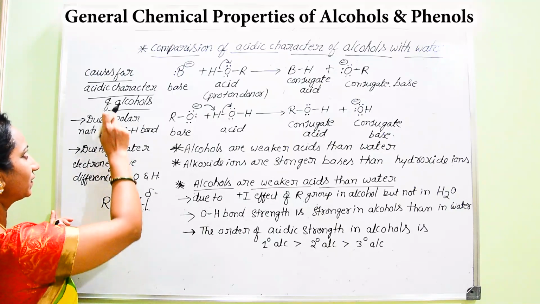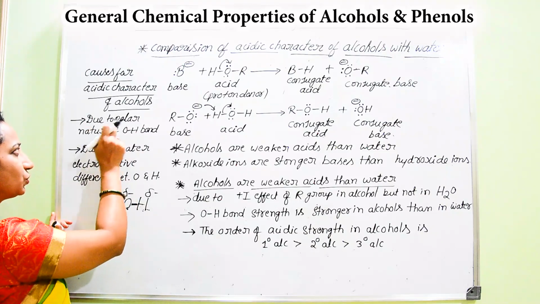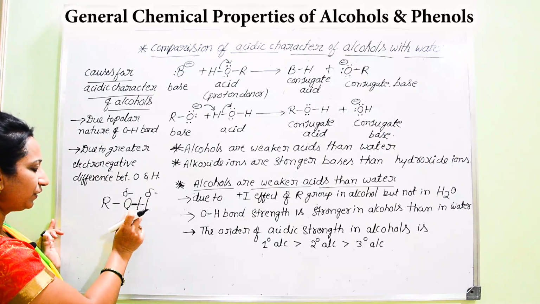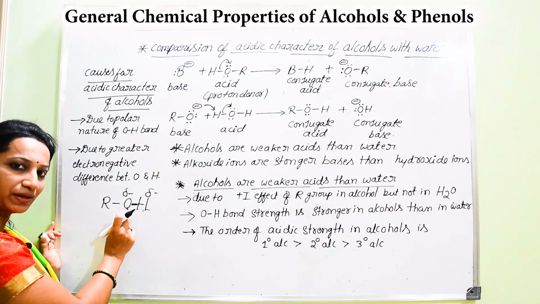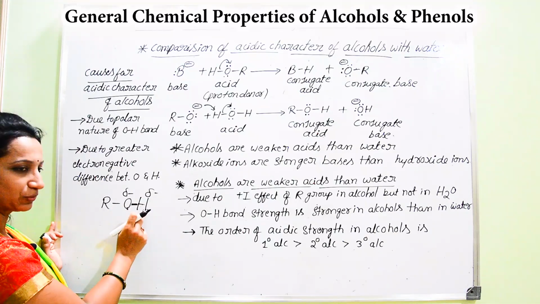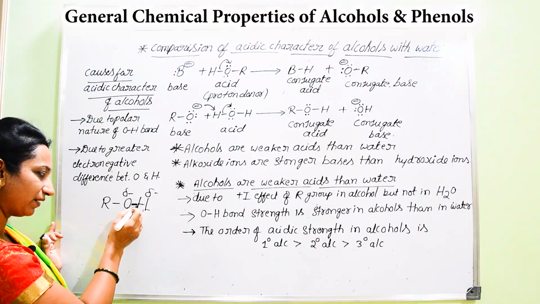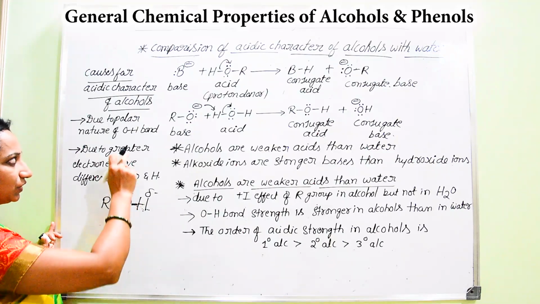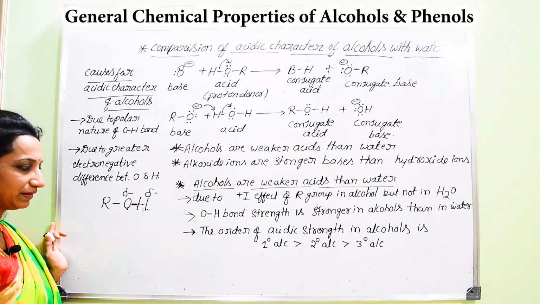So the very first reason for the acidic character of alcohol is the polar nature of the OH bond. And if you compare the electronegativity, oxygen is highly electronegative when compared to hydrogen. Due to this large electronegativity difference, it is easy for oxygen to withdraw the bonded pair of electrons towards oxygen, that is, away from hydrogen. So these are the two reasons why we consider alcohols acidic in nature.